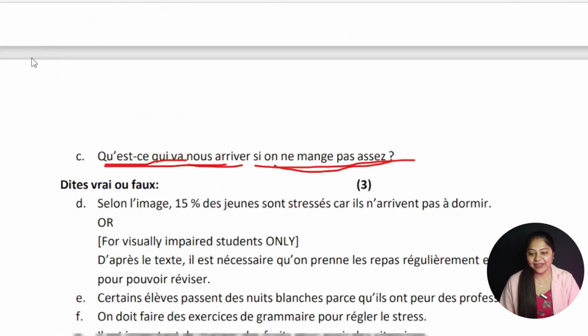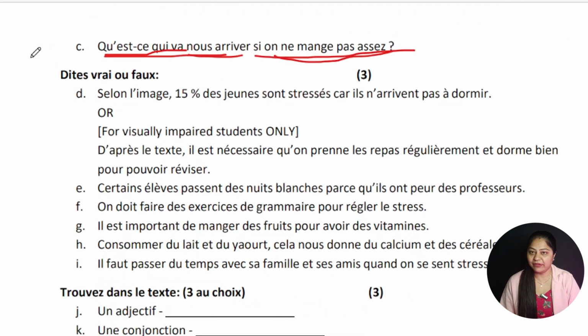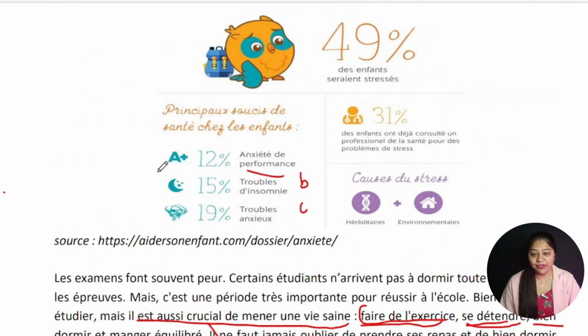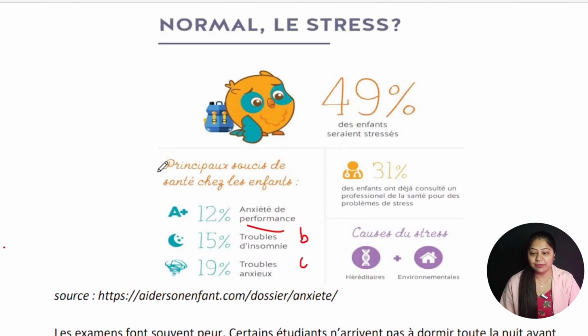Okay? All right. Now, dit vrai or faux. You have to again do the true false. You have to attempt, I think, all. Yes, selon l'image, as per the image. Again, you have to thoroughly look at the image, very, very carefully, because one or two answers, they will ask from the image itself.